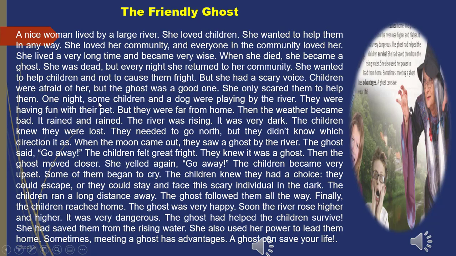One night, some children and a dog were playing by the river. They were having fun with their pet, but they were far from home. Then the weather became bad. It rained and rained. The river was rising. It was very dark. The children knew they were lost. They needed to go north, but they did not know which direction it is. When the moon came out, they saw a ghost by the river.